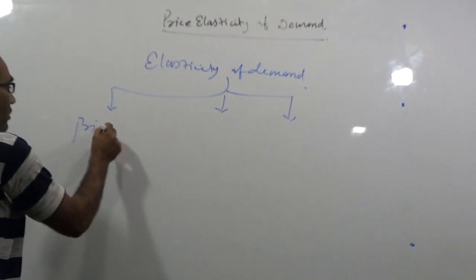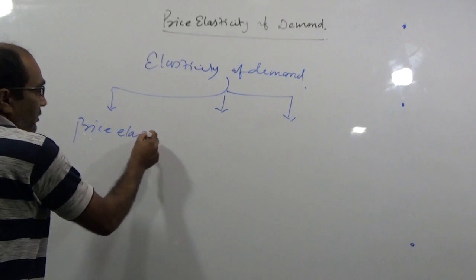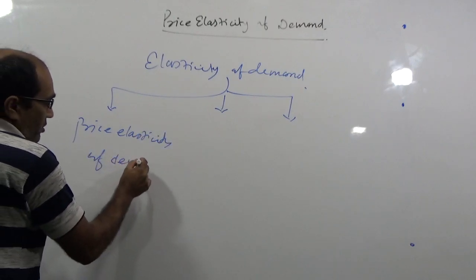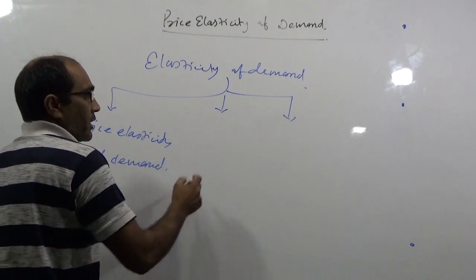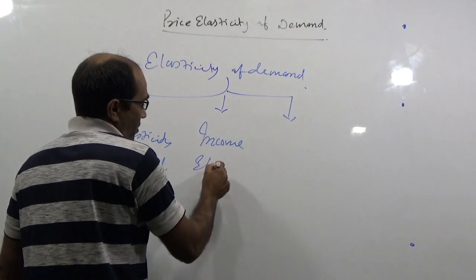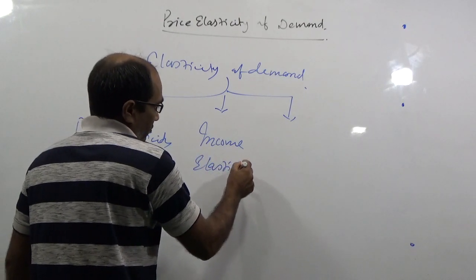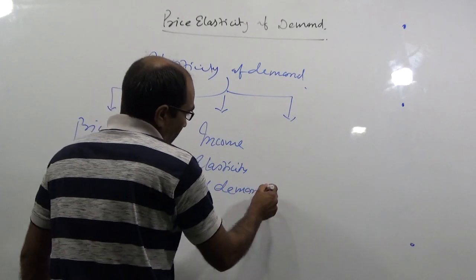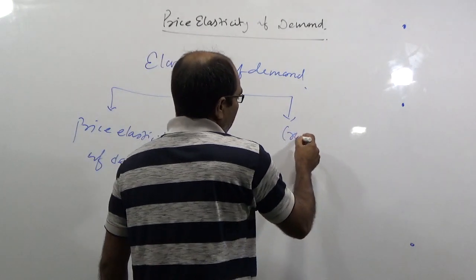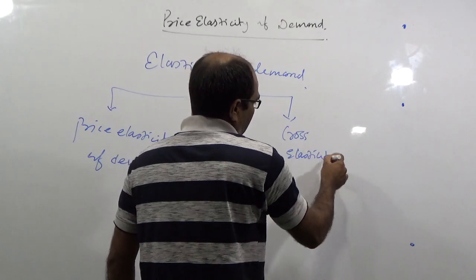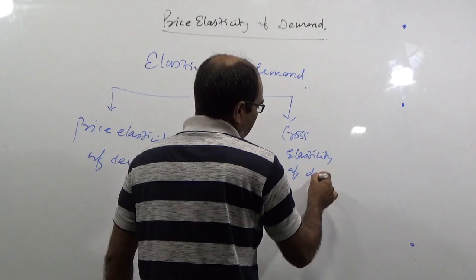First, price elasticity of demand. Second, income elasticity. And third, cross elasticity of demand.